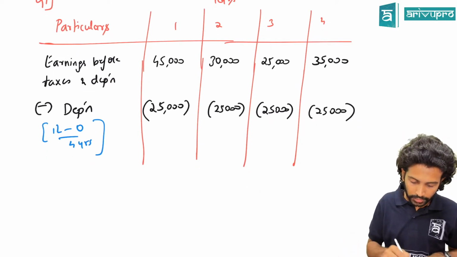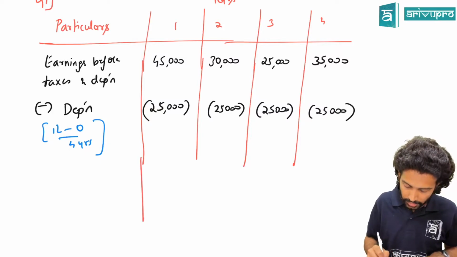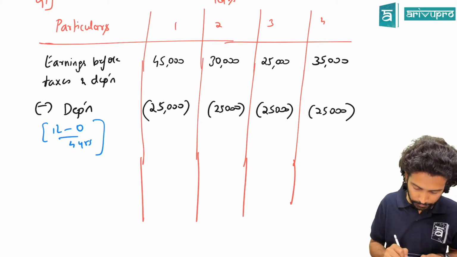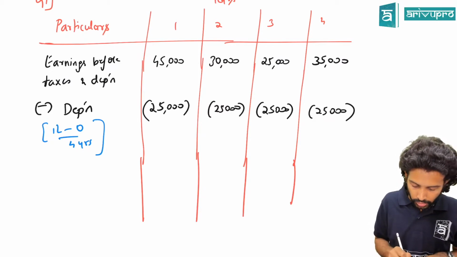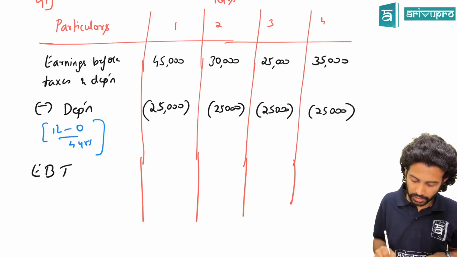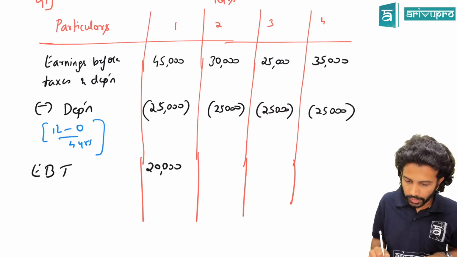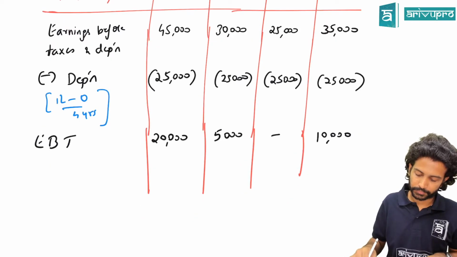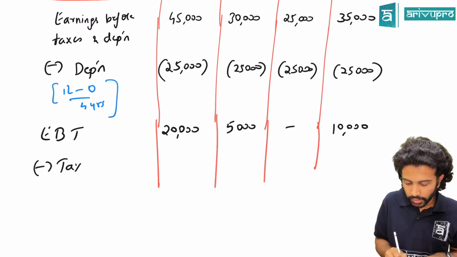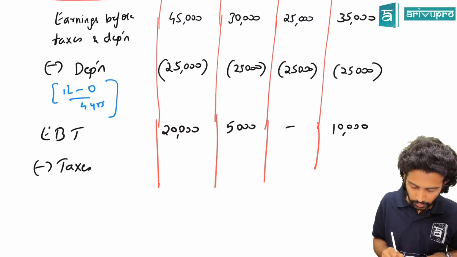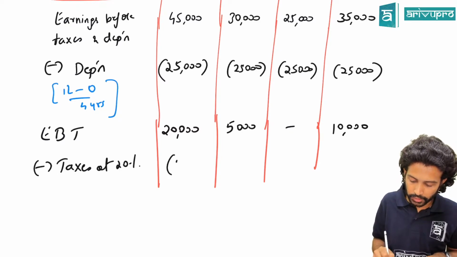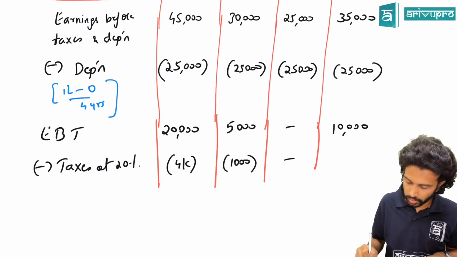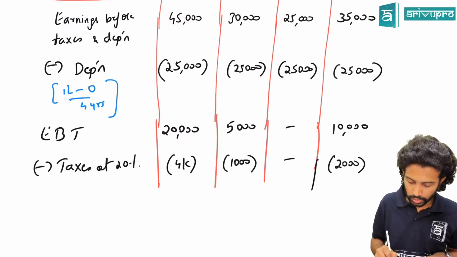So if you do this, what are you going to get? EBIT, we don't know, so we just write EBT because there is no information. Earnings before tax. How much is earnings before tax? 20,000, and here it is 5,000. Here nothing. Here 10,000 rupees. Then deduct tax. Tax is at what rate? 20%. So calculate 20% of that. This will be 4,000, 1,000. Here 0. Here it is 2,000.